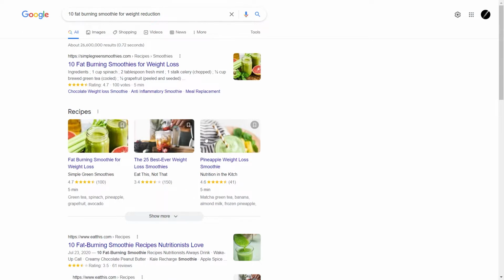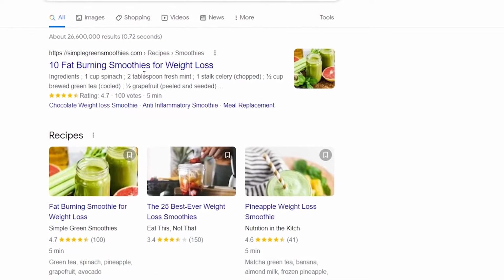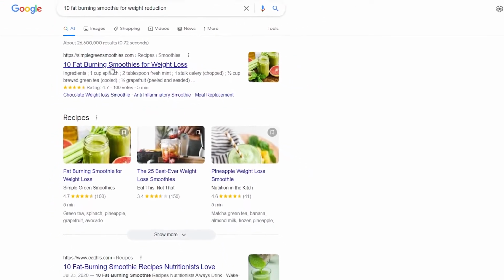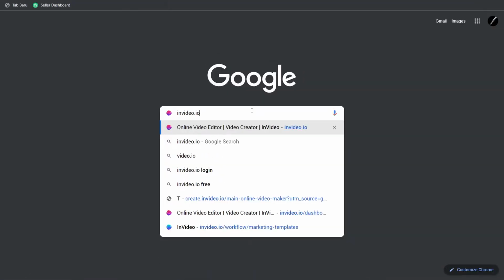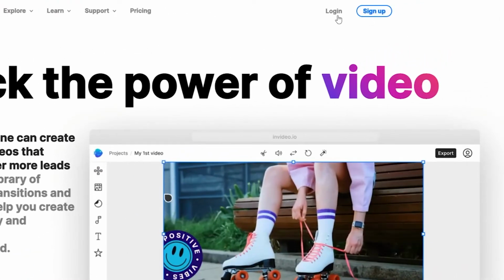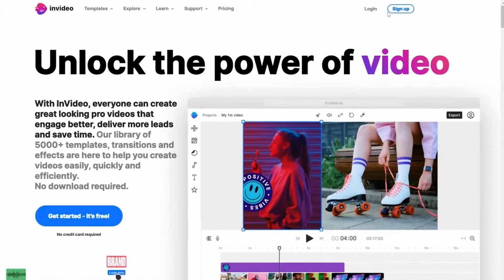For example, you can go to 10 fat-burning smoothies for weight reduction. You may select articles from any of these websites. You can choose 10 different articles relating to the niche you are promoting on Google and compile them together. Then, search invideo.io. Click on Login or Sign Up at the top right of the page to get started. If you don't have an account, you can create one for free.